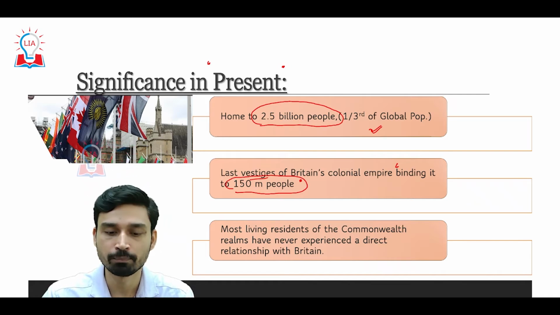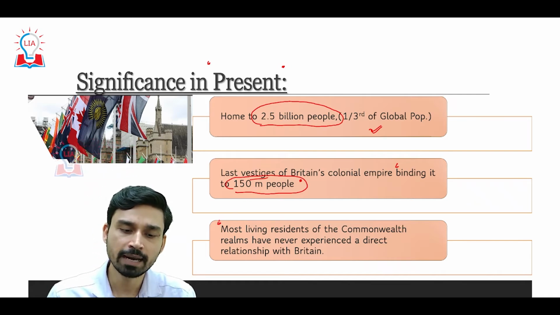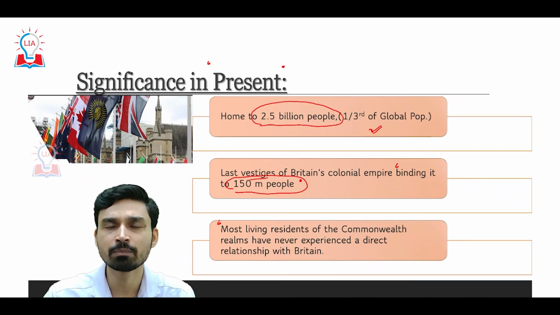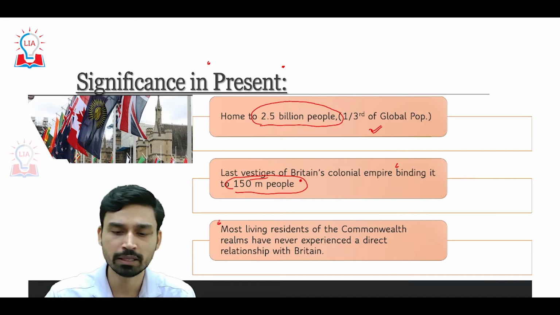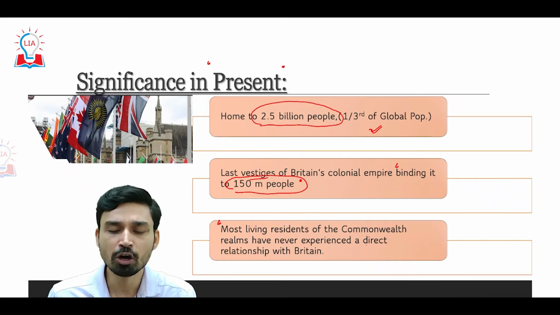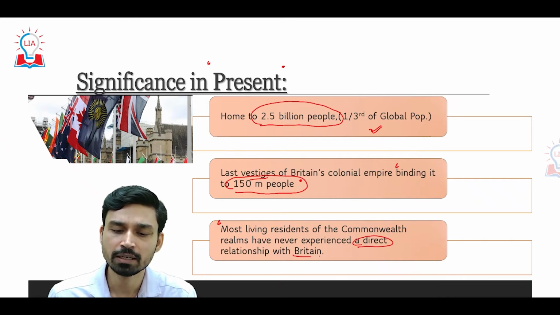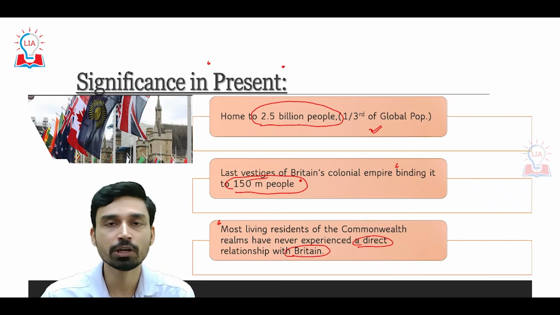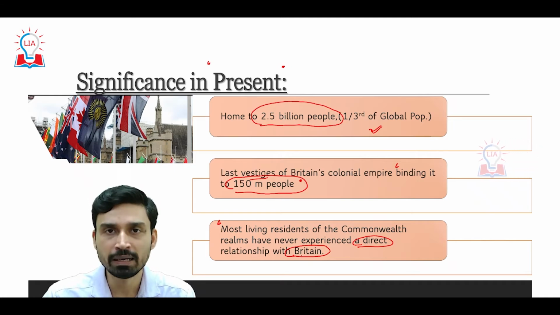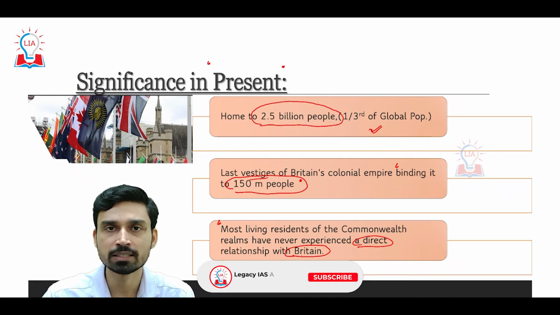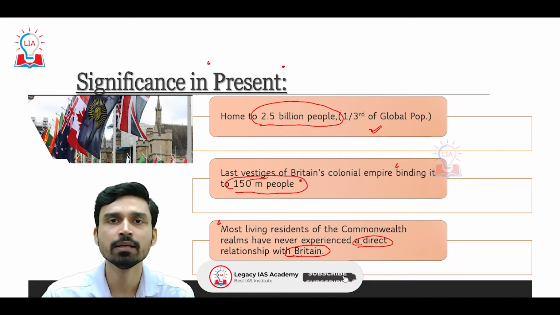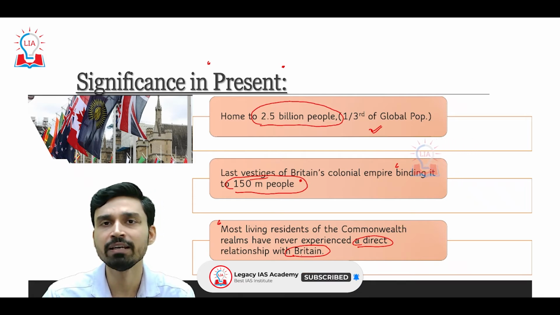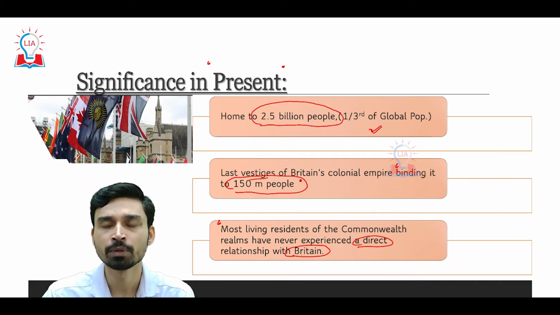The third is, however, we can understand that most of the living residents that are part of the Commonwealth nations have not experienced a direct relationship with Britain. The reason is simple, because the present generation of people living in these countries have been born in independent countries such as India, Pakistan, Bangladesh, and that is why they do not feel a very strong relationship or have any experience of a direct relationship with the British crown.